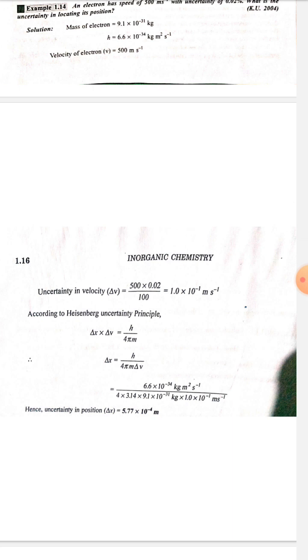Velocity of electron V is equal to 500 meter per second. Uncertainty in the velocity delta V is equal to 500 multiply 0.02 upon 100 is equal to 1.0 multiply 10 raised to the power minus 1 meter per second.